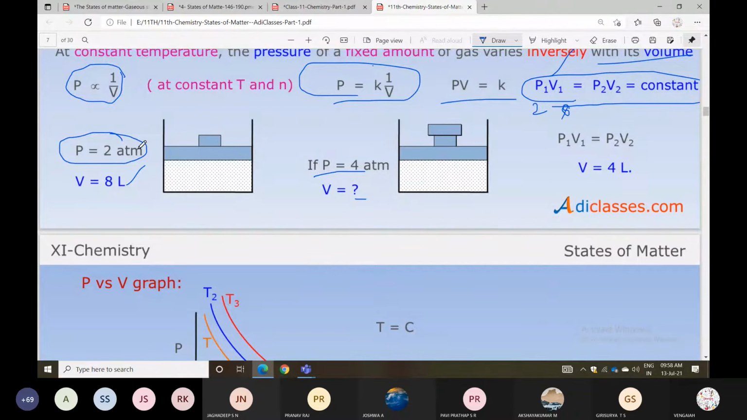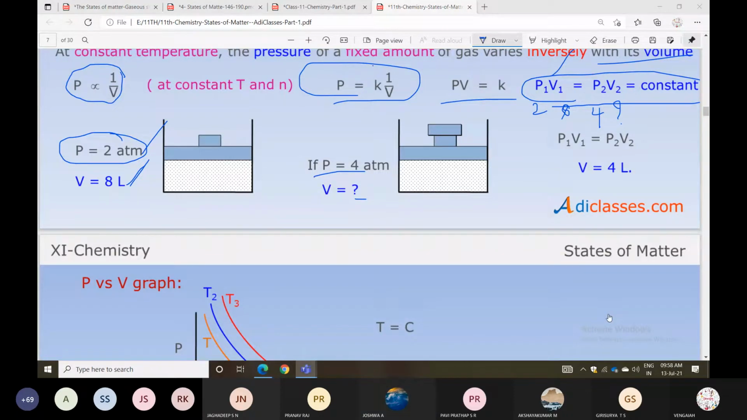So pressure is 2 atm, volume is given as 8 liters. So P1 is 2, V1 is 8. If P2 is given as 4, how much is V2? Understood? This is the question. Students, are you able to understand?